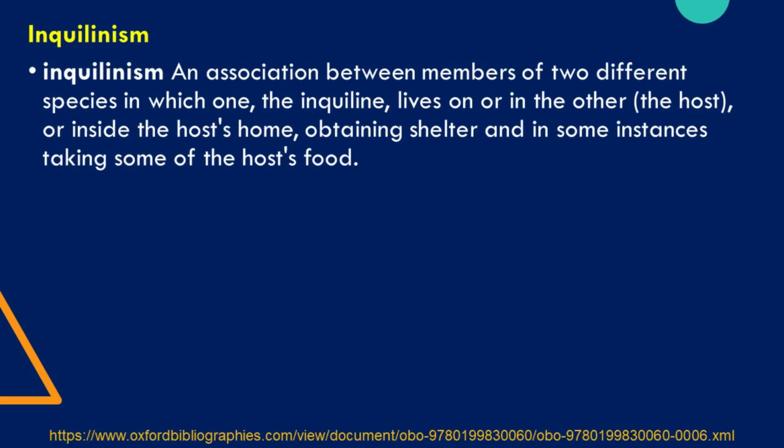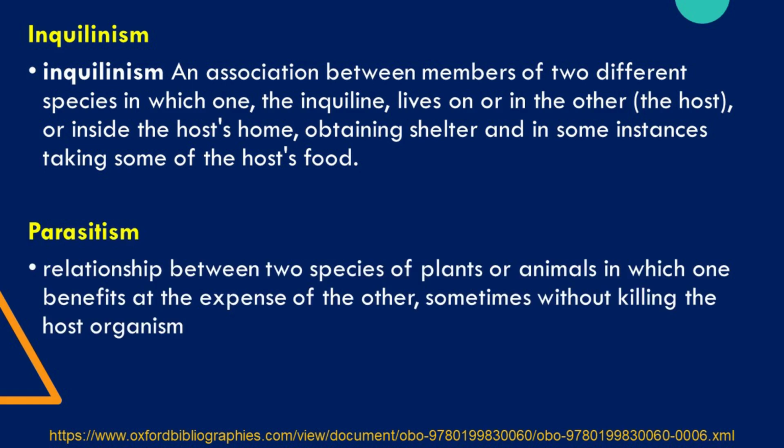On the other hand, inquilinism is an association between members of two different species in which one, the inquiline, lives on or in the other, the host, or inside the host's home, obtaining shelter and in some instances taking some of the host's food. Lastly, parasitism is a type of relationship between two species of plants or animals, in which one benefits at the expense of the other, sometimes without killing the host organism.